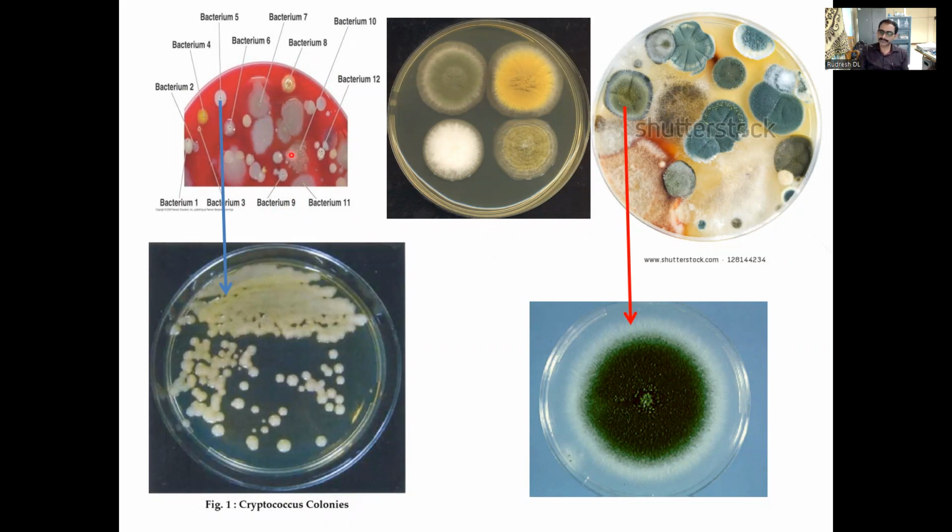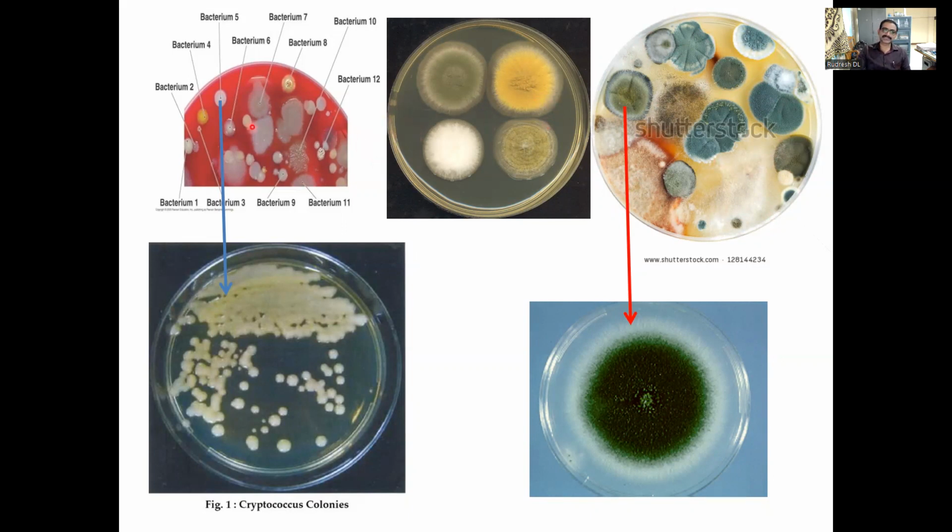Whenever a cell or a spore falls here, it will keep on multiplying and forms a colony. Similarly, these are the fungal colonies, maybe from soil. When you do the serial dilution and plate that, you will get different types of colonies. These are solid media. If solid media is there, we are able to get colonies like this. But in liquid media, we cannot see separate colonies like this.